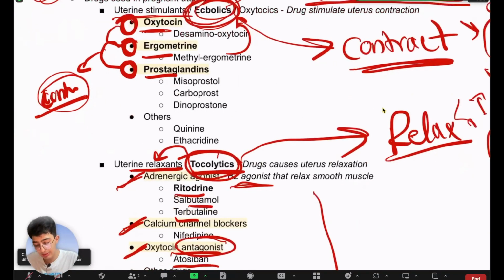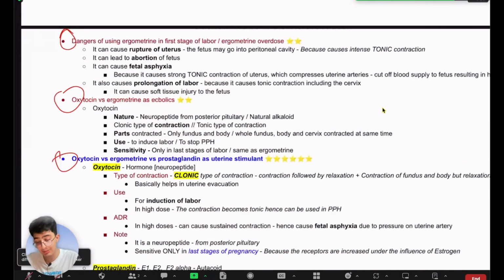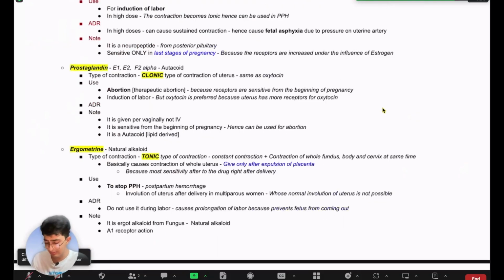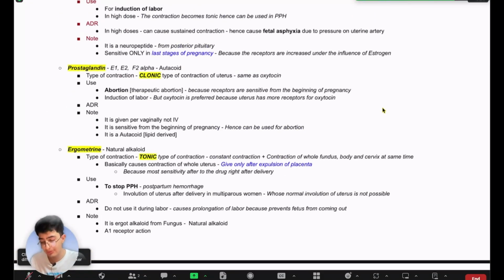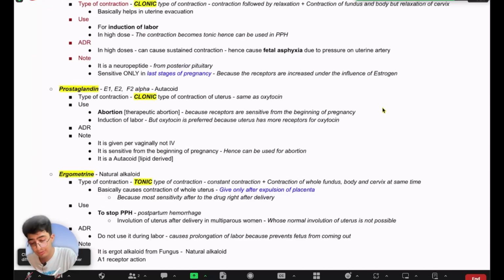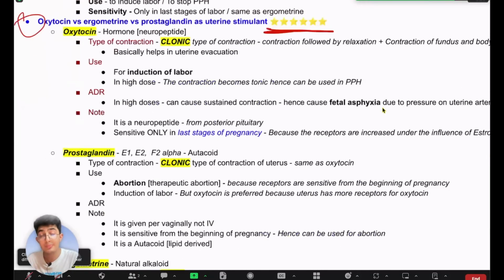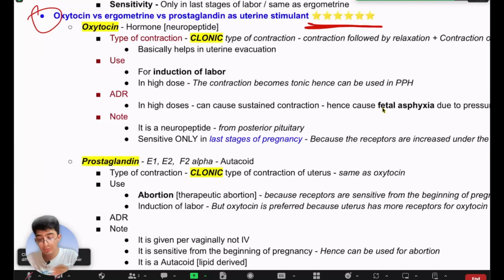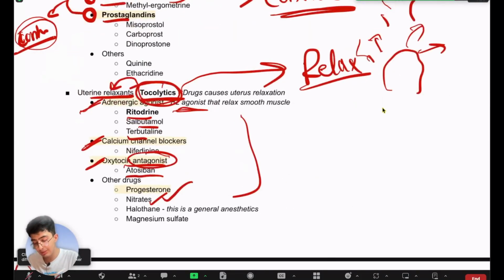So let's go deeper into it. This is a really nice note that I made from different sources: lecture slides, lecture classes, what teachers said, as well as Tripathi and other books. This is the main question that comes in your exam, and this question came in our prof as well. I gave prof in 2023. The question that will probably come in your exam as well is: what is the difference, or compare, between oxytocin, ergometrin and prostaglandin as uterine stimulants. We just studied that all three of these drugs are ecbolic drugs.